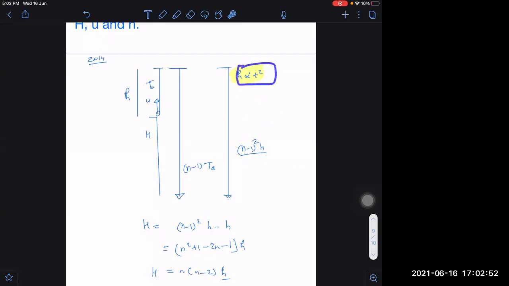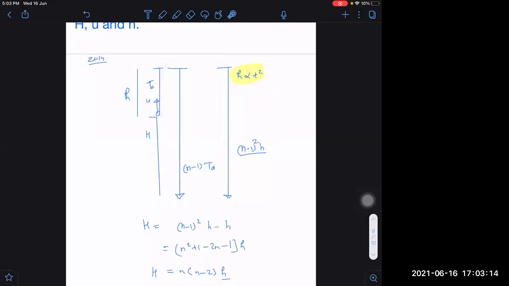This will be valid only when one side velocity is 0. Either final velocity is 0 for the upward journey, then also H will be proportional to T square. And for the downward journey, initial velocity is 0. At one end of the journey, velocity is 0. Then this will be valid.